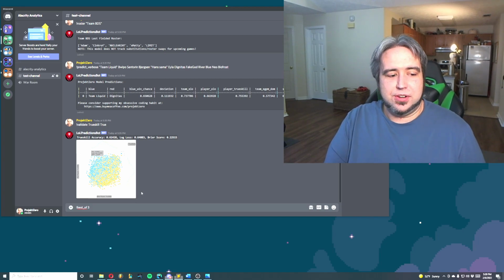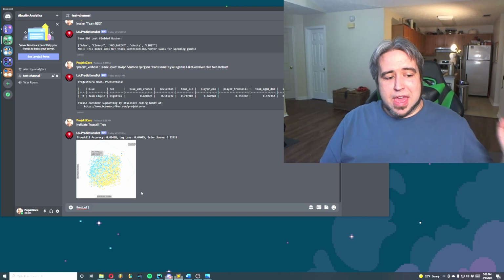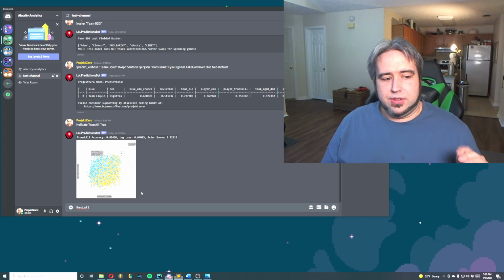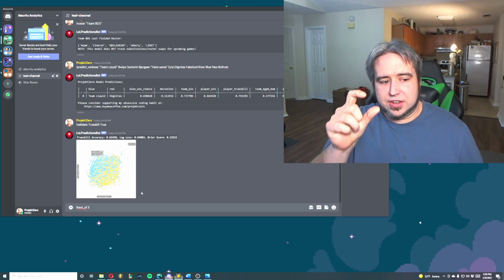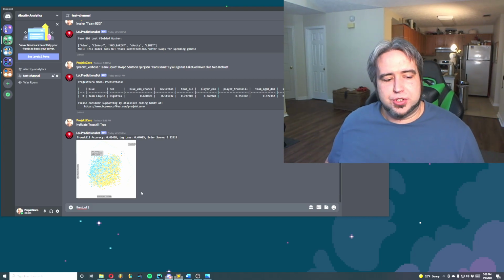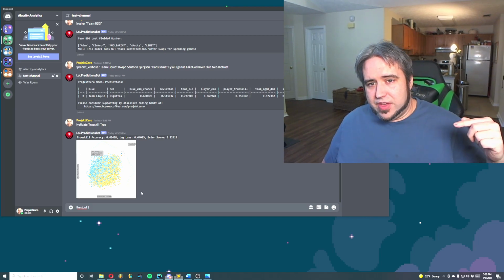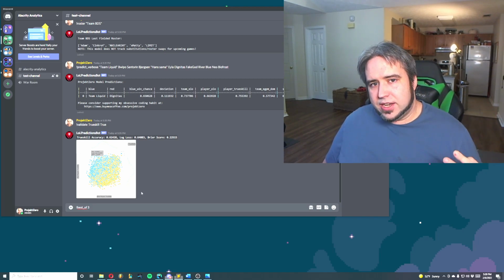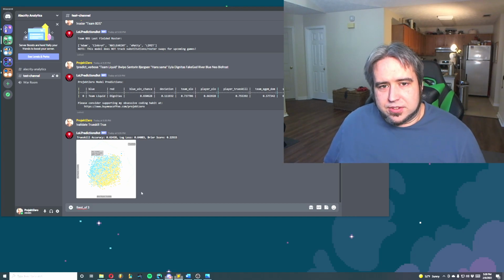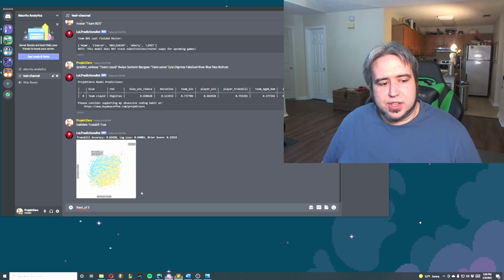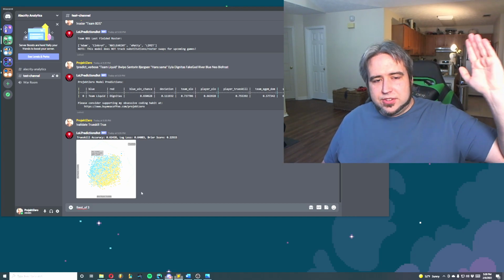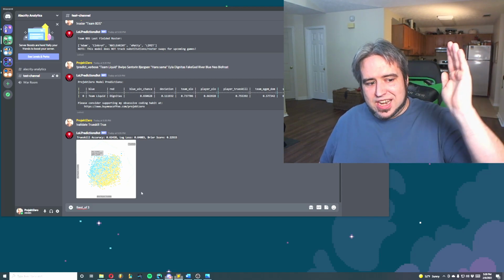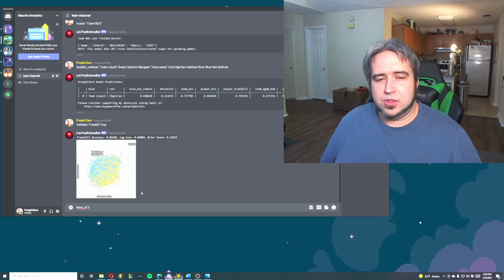You'll notice here that I'm providing bang best underscore of, and then the first argument is the number of games, which the command will only recognize as 3 or 5 right now, based on what we see in league tournaments. The next argument is the name of the blue side team. You then provide the odds for the blue side team to win a single game, and then the name of the red side team.